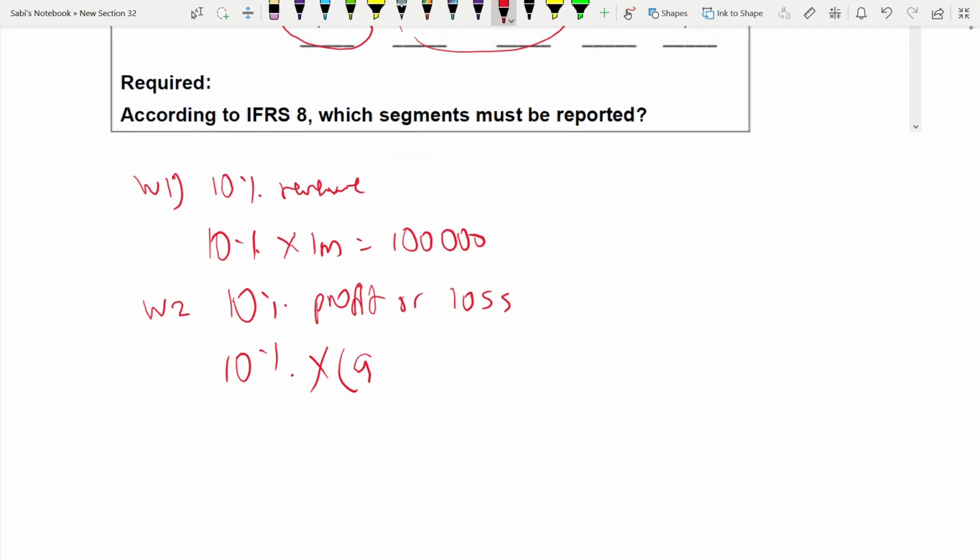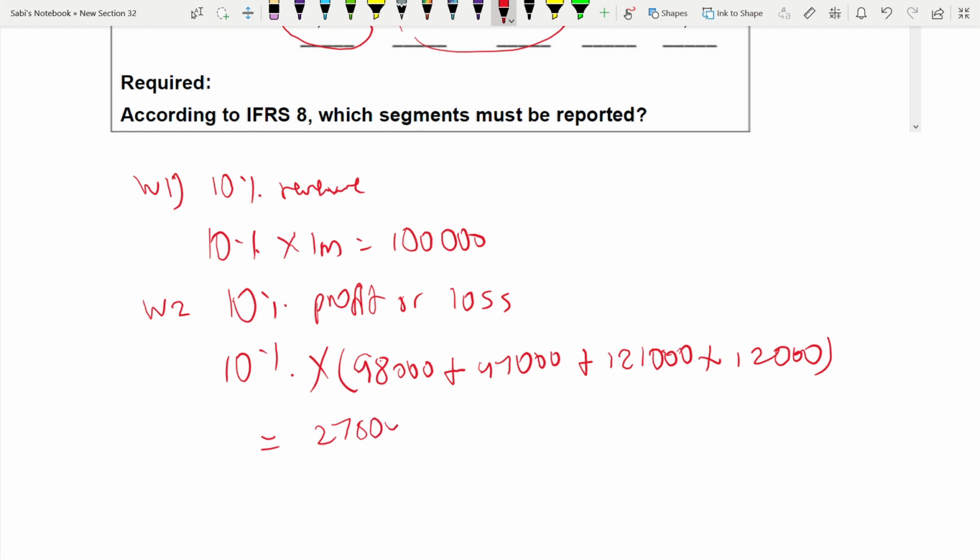98,000 plus 47,000. These are all profit. 121,000 plus 12,000, equal to 278,000, and 10% of it is 27,800.